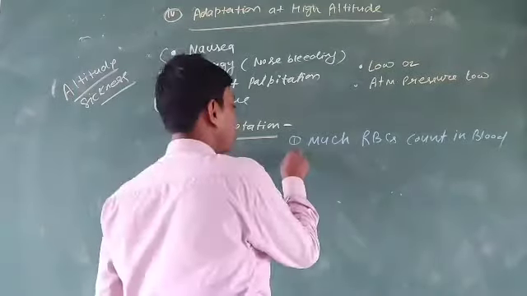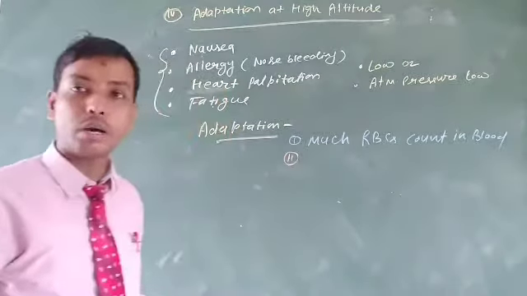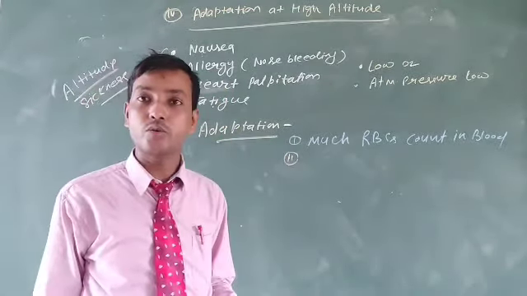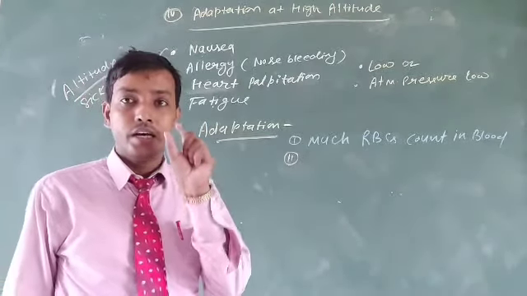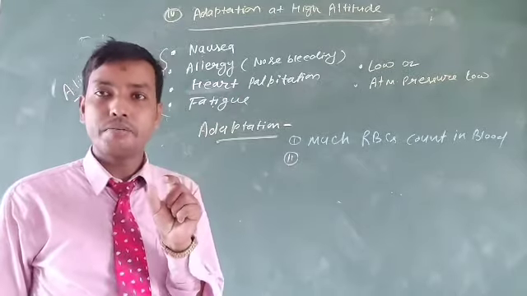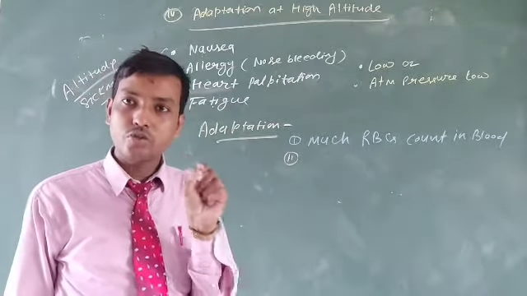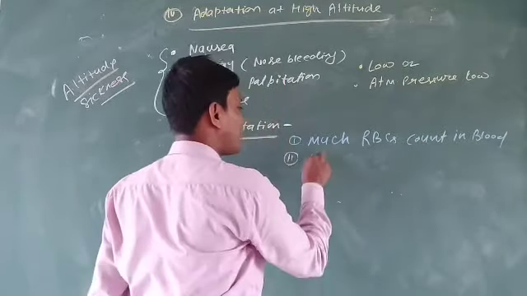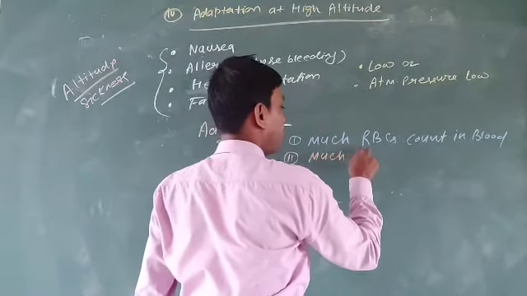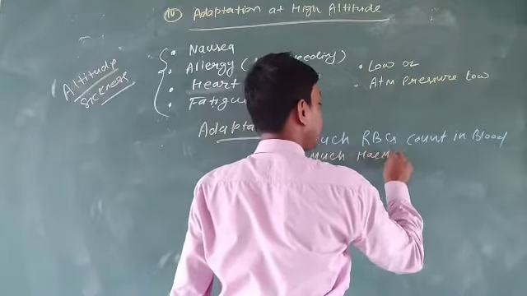Actually, as you all know, the total amount of RBC is directly proportional to the total amount of hemoglobin, the pigment that carries oxygen as well as carbon dioxide from the lungs to the different parts of the body. So, a higher RBC count in blood is directly proportional to more hemoglobin.